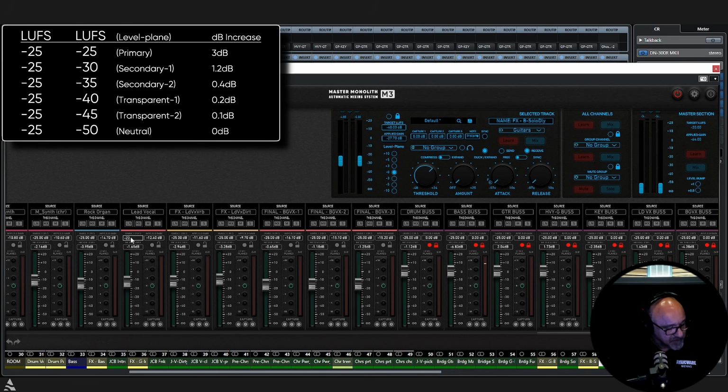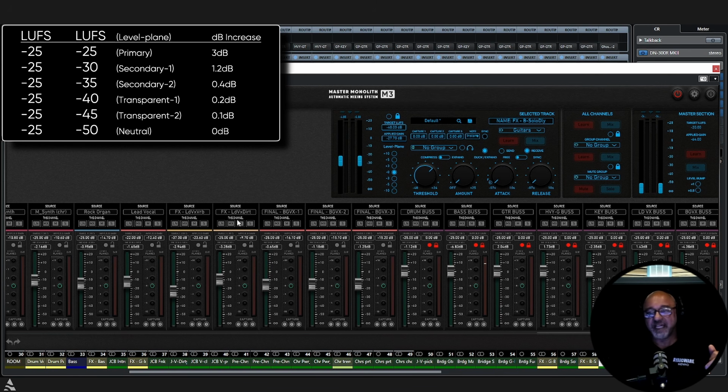Minus 22. Boom. Now the effect, the reverb for the lead vocal, you can shift it. The 5-control-3 rule happens anywhere. So at minus 22, the increase is 3. So we want to go down to our secondary, our transparent 1 for the vocal reverb, but he's starting at 22. So 10 would be minus 42, minus 47, 32 and 37. So we've just shifted it. Instead of minus 40, we shift that up 3 as well, and we're going to minus 37. Okay?